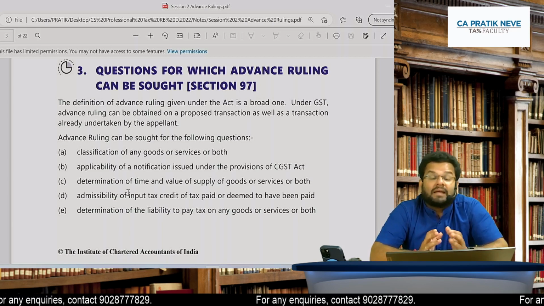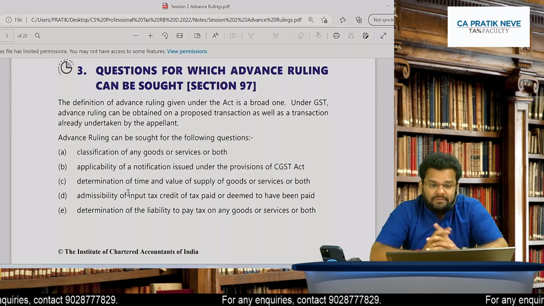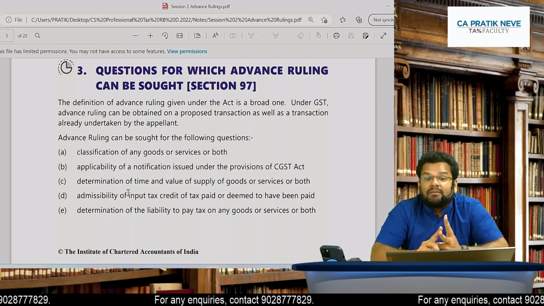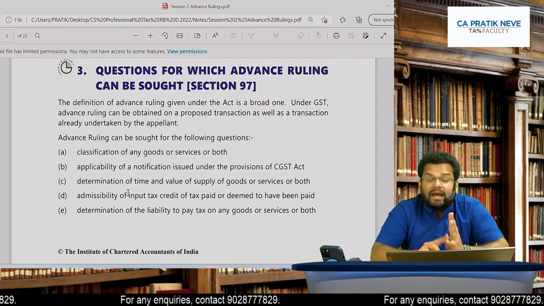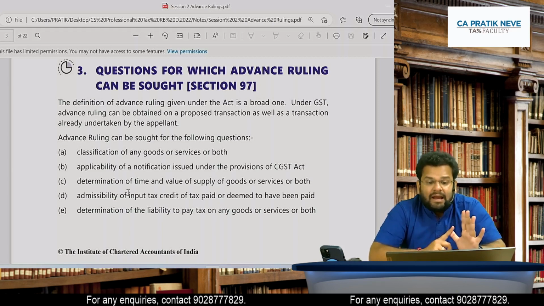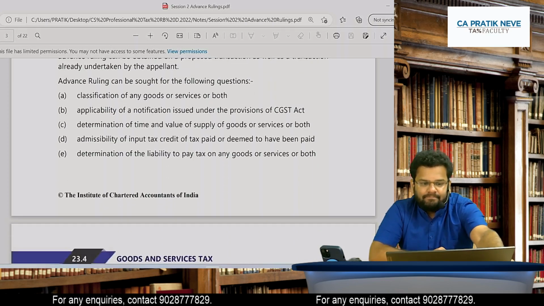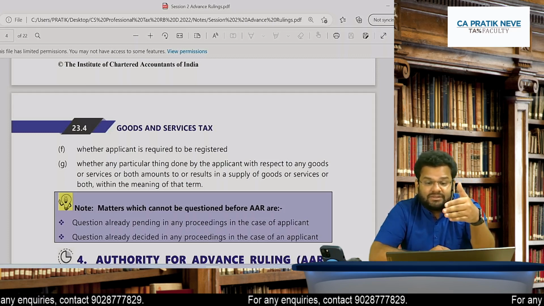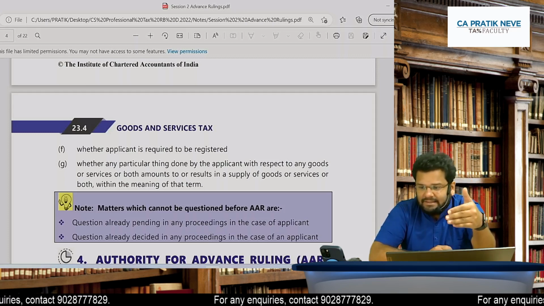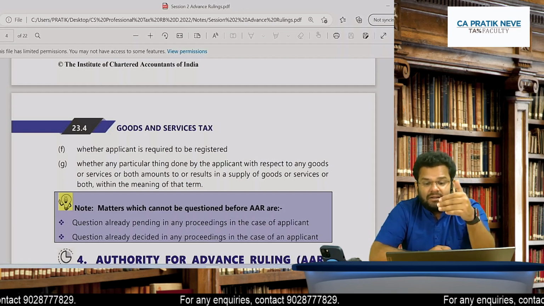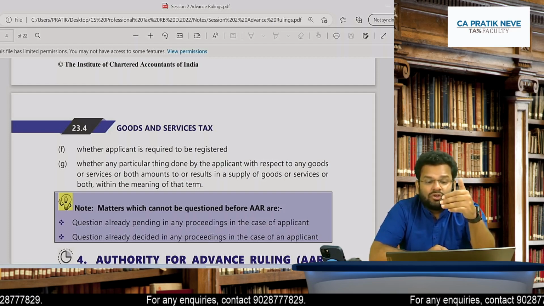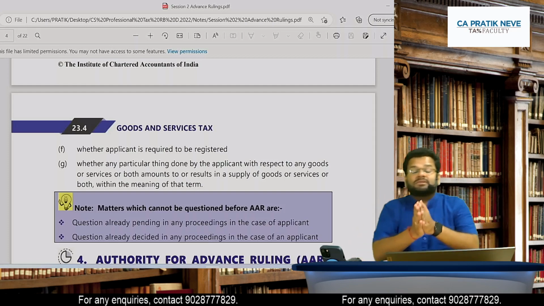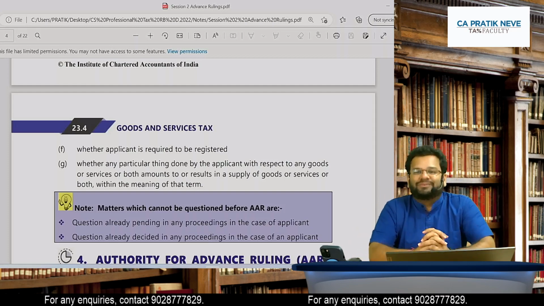So he can get that clarified from AAR. So classification, applicability of notification, time and value of supply, admissibility of ITC, and liability to pay tax. Agreed? And whether applicant is required to get registered. And lastly, whether any particular thing done by applicant with respect to any goods or service or both amounts to or results in supply, means for scope of supply also.